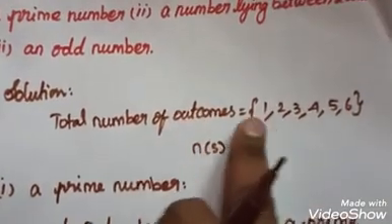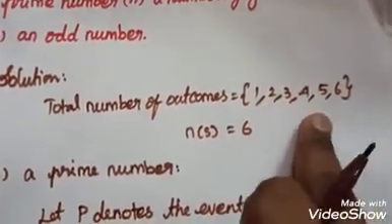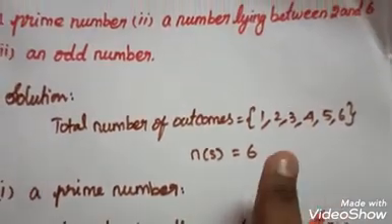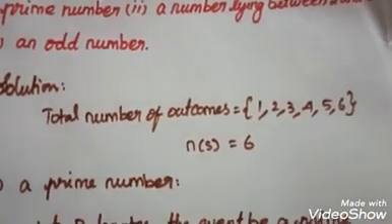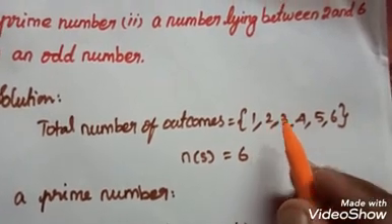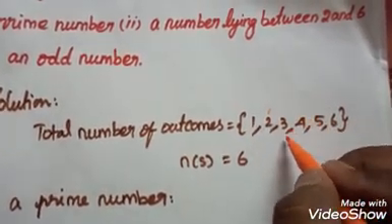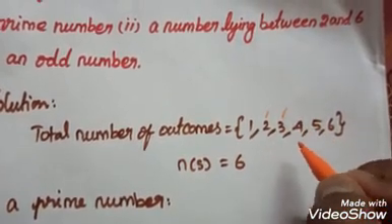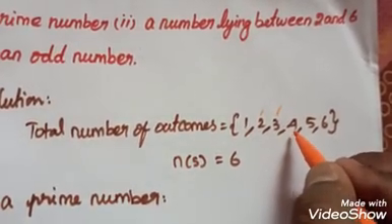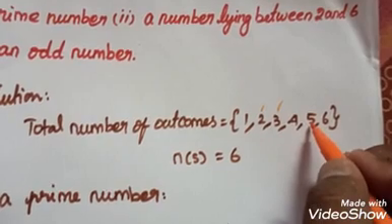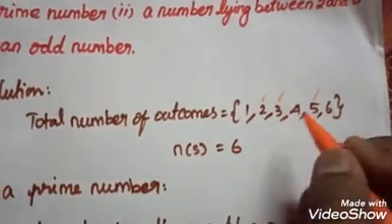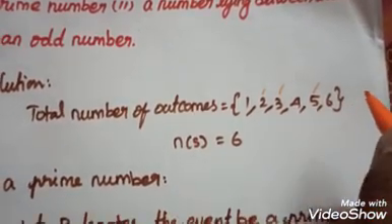In the total number of outcomes, we have to choose which are the prime numbers. Already I know what is meant by a prime number: a prime number is divisible only by 1 and itself. So 1 is not a prime number. 2 comes from 1 and 2 only, so 2 is a prime number. 3 is also a prime number. 4 has another factor, 2, so it is not a prime number; it is a composite number. 5 has factors 1 and 5 only, so 5 is a prime number. Here 2, 3, 5, these three are prime numbers.